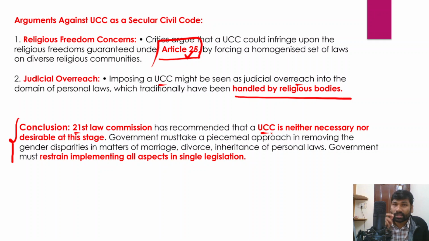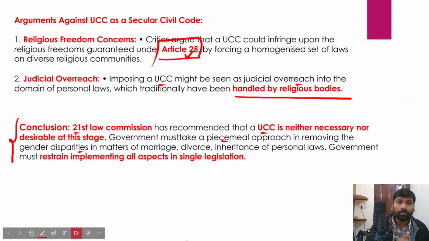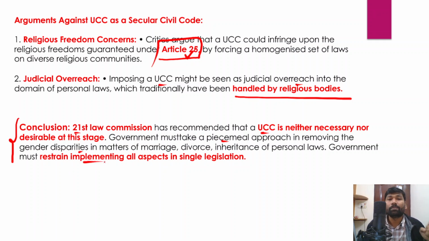In this context, it has also said that the government must take a piecemeal approach in removing gender disparities in matters of marriage, divorce, inheritance, and even personal laws as well. There should be no discrimination and no exploitation of women, and the government must restrain from implementing all aspects of the Uniform Civil Code in a single legislation. So this is what the conclusion should be. It should be like a way forward. You can also mention any committee, you can also write a way forward that makes the conclusion more and more appropriate.